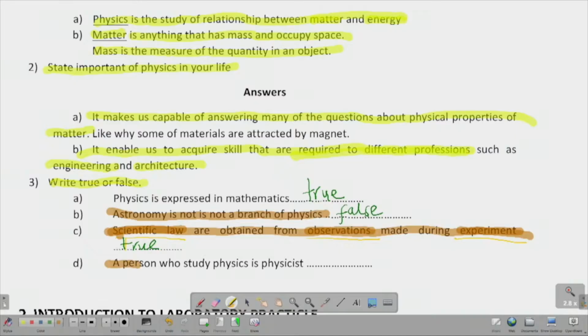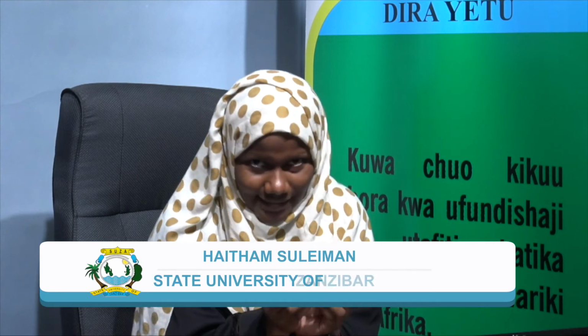Great. Okay, let's look at the last question here. Part D says a person who studies physics is a physicist. Okay, so we know people who do different works are known by different names, right? If there's a person, maybe you yourself, who studies physics but goes deep, not just studying, but wanting to know the properties of matter, maybe why this thing behaves like this, you go deep into physics and study it.